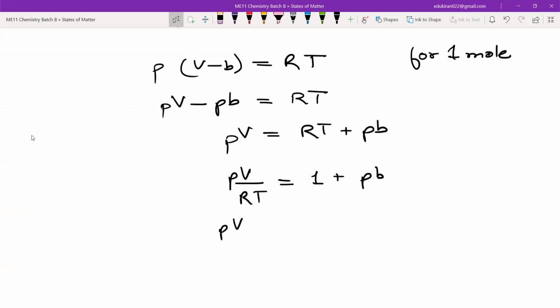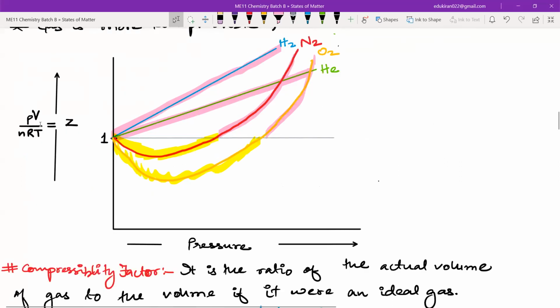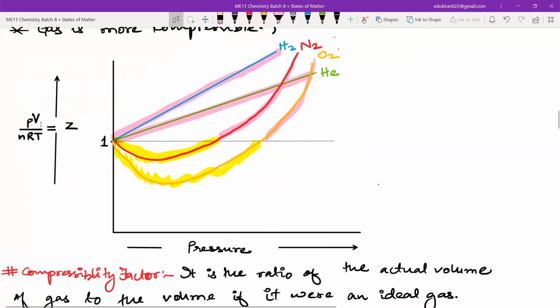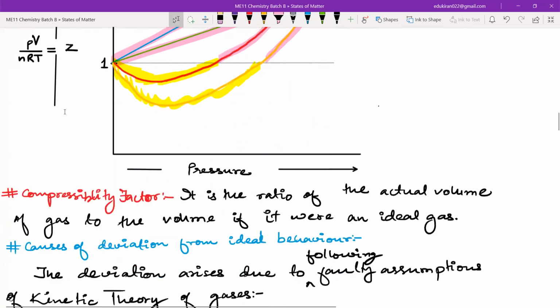And here we can say that PV upon RT is greater than 1, and hence we can say that Z is greater than 1. And this is the case, as we can see in the plot also, that when the pressure is very high, the Z is greater than 1.